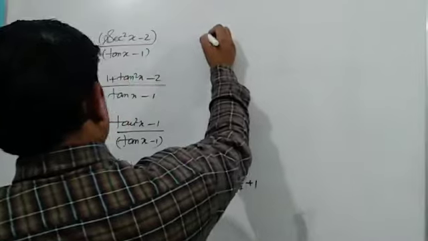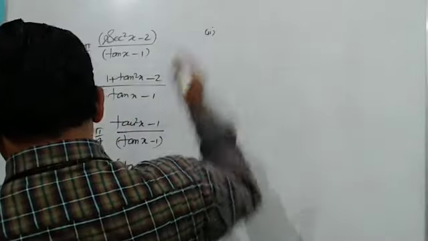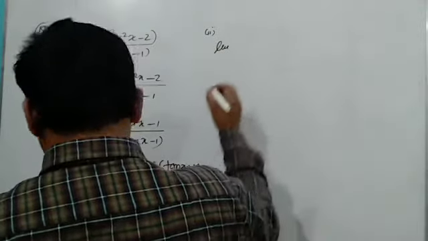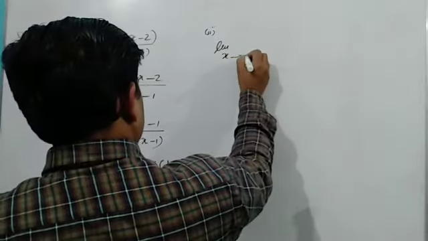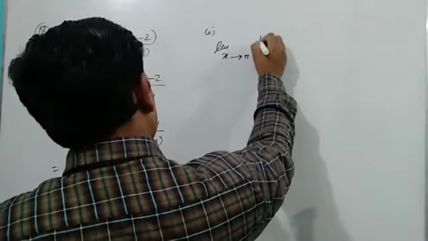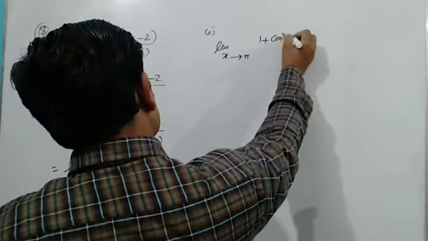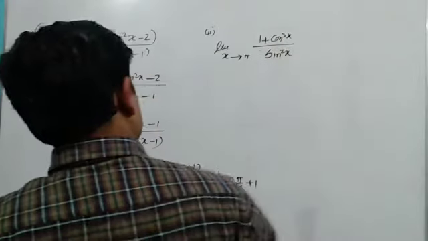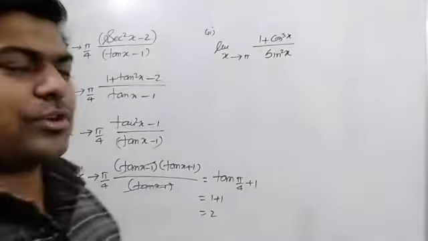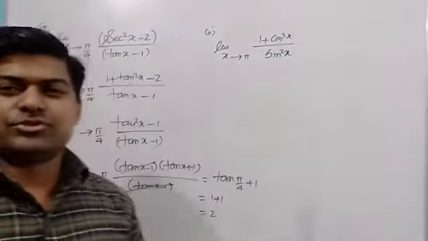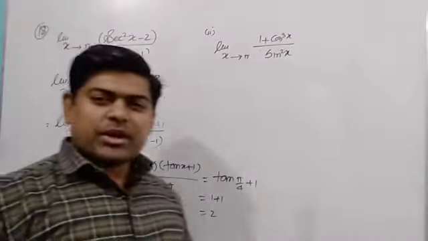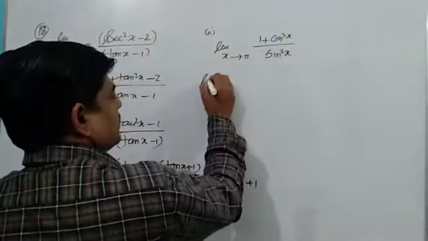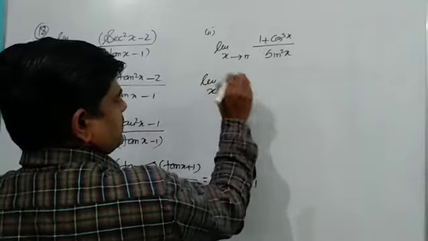One question is there, the second part of this question. Here also I am having limit x tends to pi of (1 plus cos cube x) upon sin square x. Do you know, when I substitute x is equal to pi, I get again 0 upon 0. And now what can I do to save ourselves from the 0 upon 0? You can see it is x tends to pi.